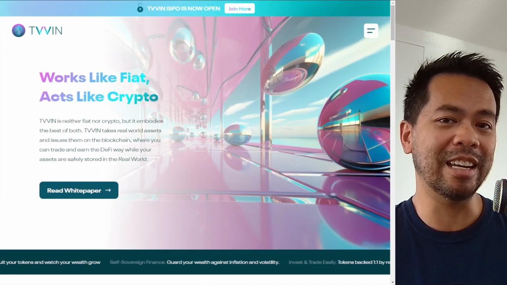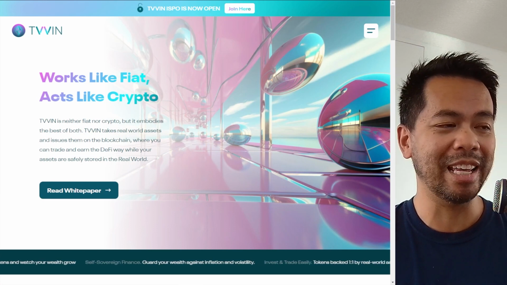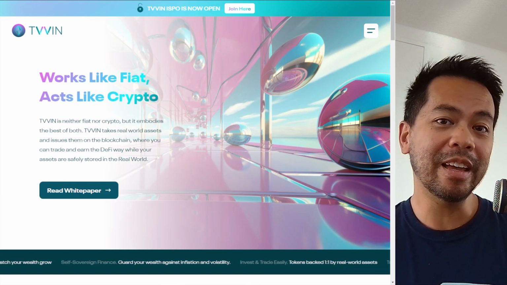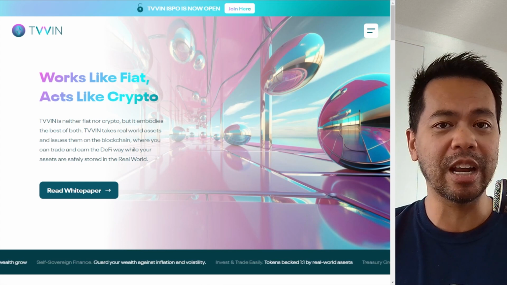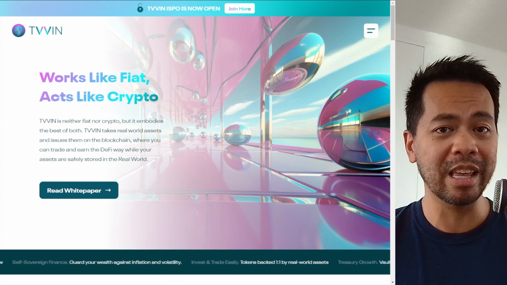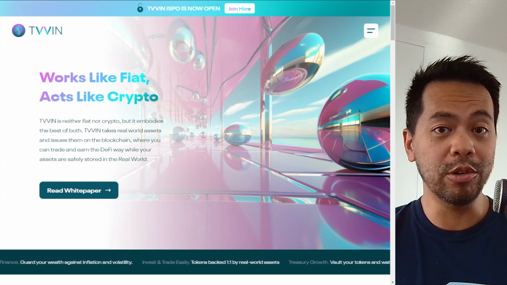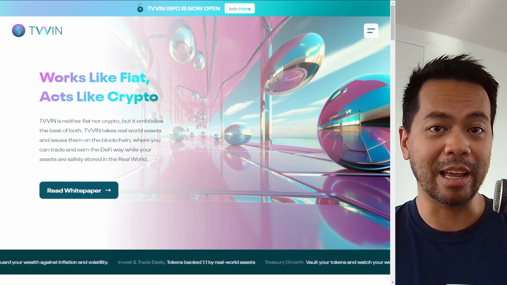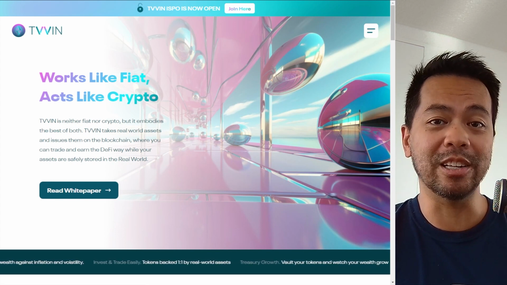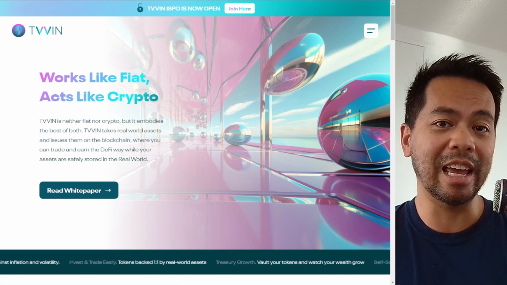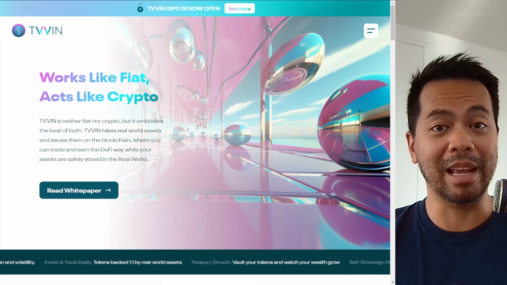Now, for those that need a little bit of a reminder about what Tvvin is, this is their website. They're doing real-world asset tokenization, and the very first one that they're working with is gold. So they'll be able to tokenize the ownership of gold assets. They already have some gold ready to tokenize, and they're working with regulators so they can go through the process to make this all happen.